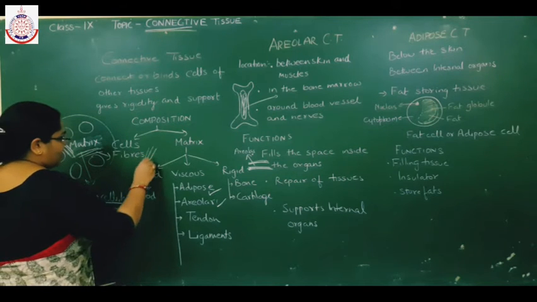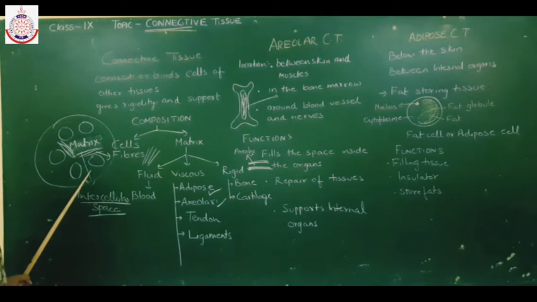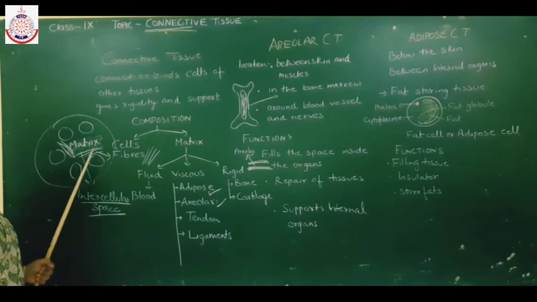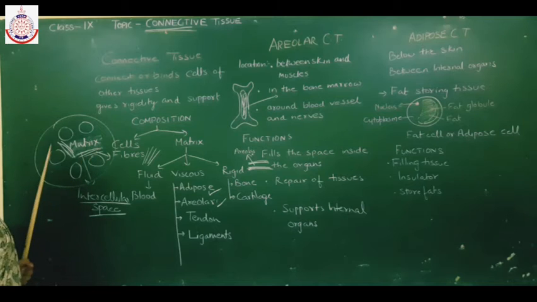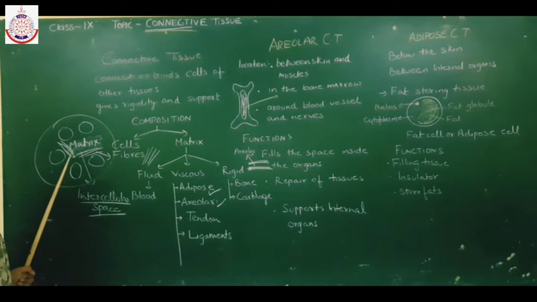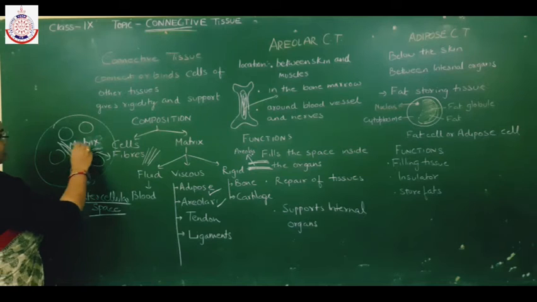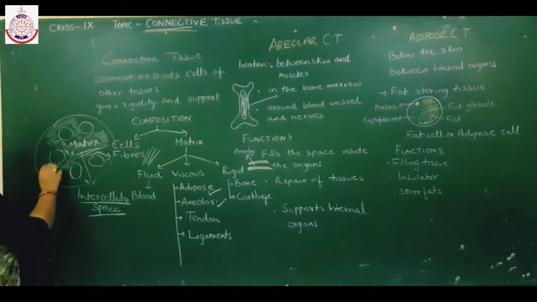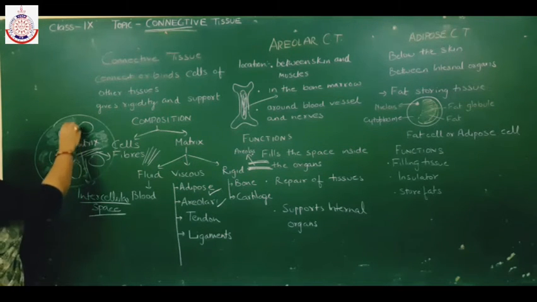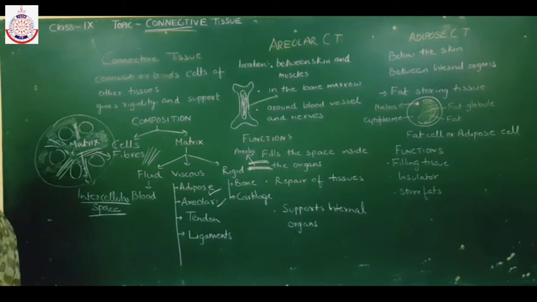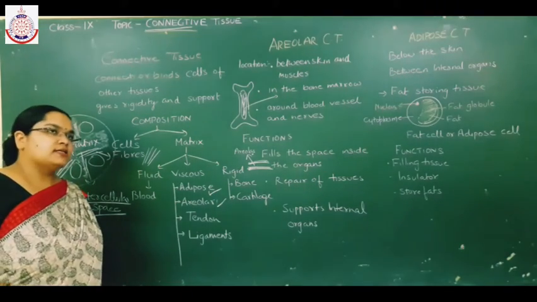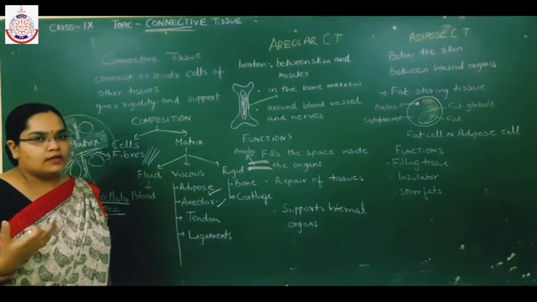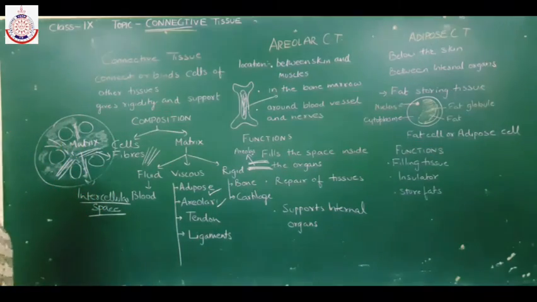Fibers are thread-like structures. As you can see here in the diagram, the cells of the connective tissue are widely placed, meaning large intercellular space is present between the cells, and a substance known as matrix is present in between these cells. In the matrix, thread-like structures known as fibers are present. The amount of fibers differs with the type of connective tissue.